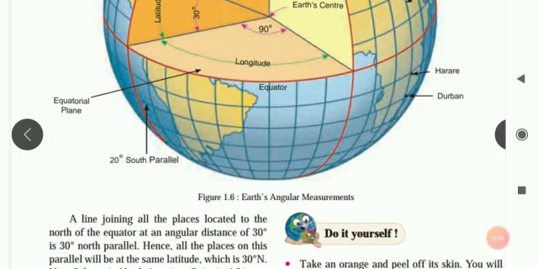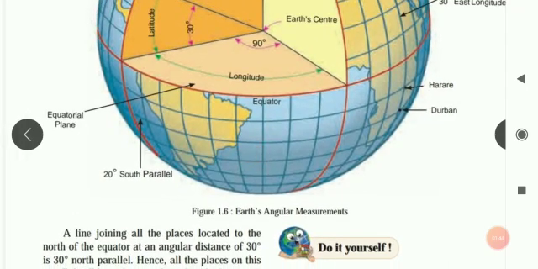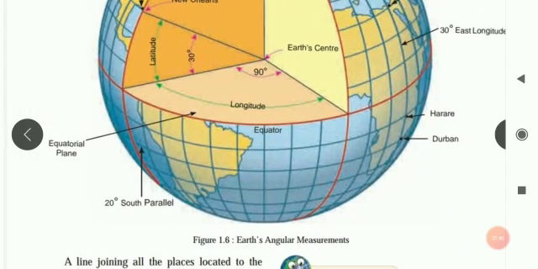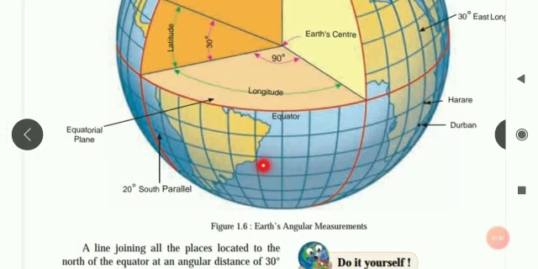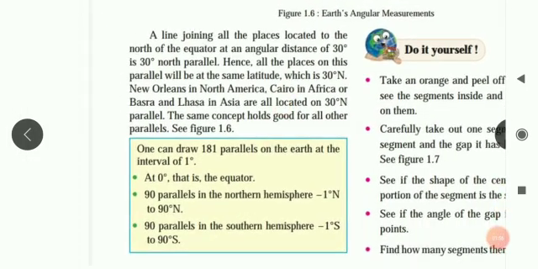I told you, while writing for parallels, we always have to write down either north or south. So the places at an angular distance of 30 degree are said to be 30 degree north parallel if it is in the north. If it is in the south, then 30 degree south parallel. Parallel or latitude. Yes. Let's see what is written in the box.